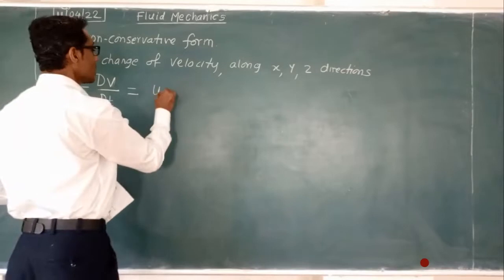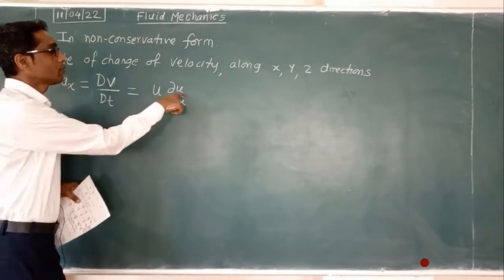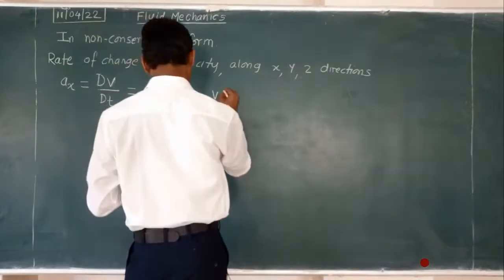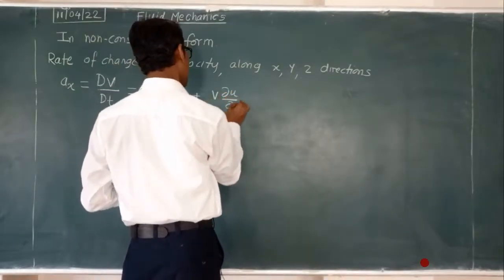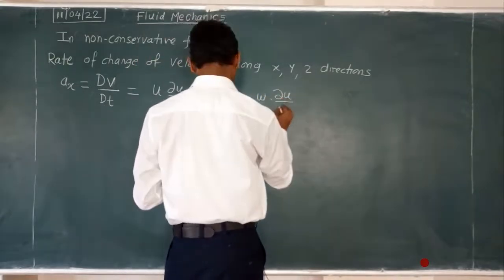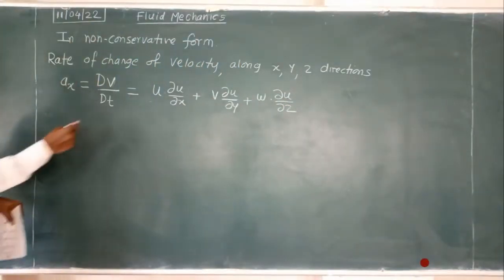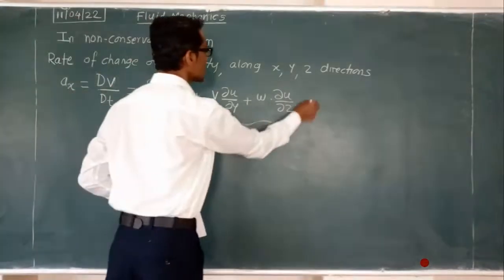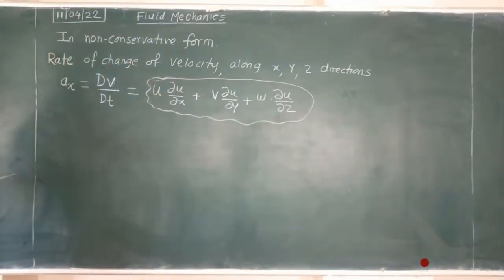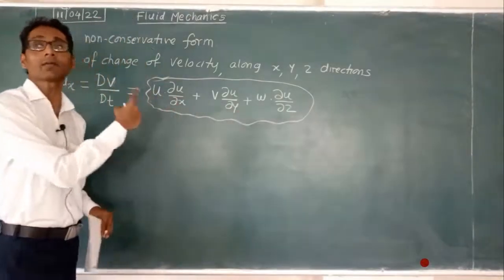Convective means change in the space: velocity u into del u upon del x, plus velocity v into del u upon del y, plus velocity w into del u upon del z. These three terms represent change in the space; they express the convective rate of change.